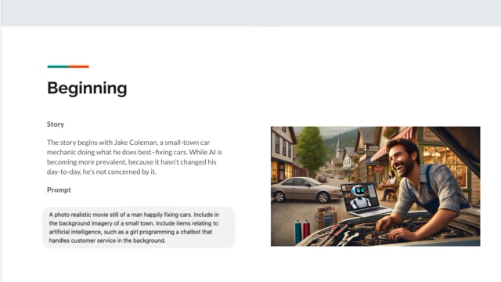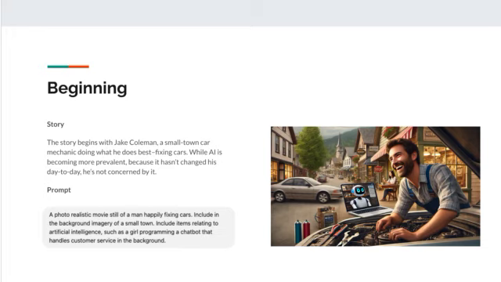Right, I just wanted to start the story with a picture of a man who's just happily fixing cars, but because you know that the upcoming problem is going to be AI taking away his job, I wanted elements of AI looming in the background, right? So his daughter is supposed to be coding in the background, and maybe there's also a chatbot that's handling some orders. Actually, that's what happens in the detailed ChatGPT story. I would say that DALL-E did a pretty good job doing that, right?